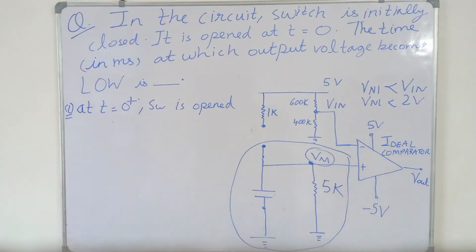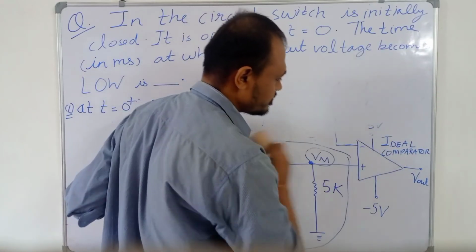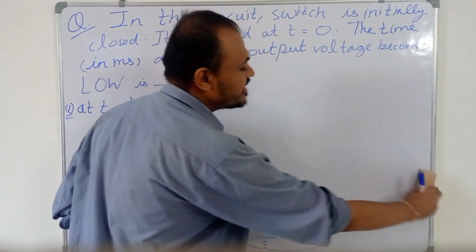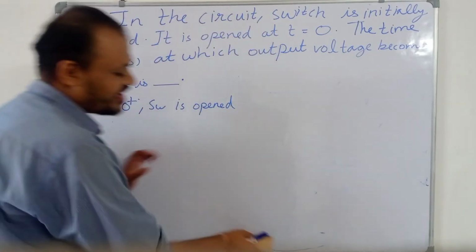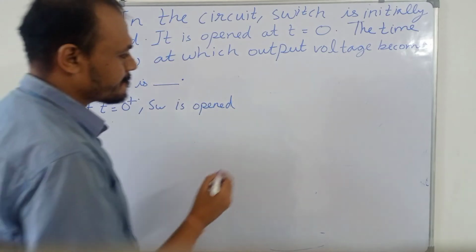So this capacitor will start discharging. Now if I have to draw the equivalent circuit for this, how can I draw it? I am drawing the circuit for t equal to 0 plus, a very simplified circuit. So the circuit will look like this.